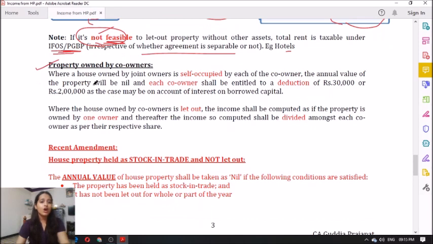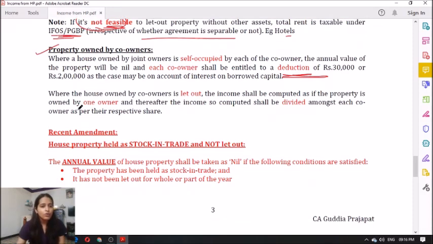Now see, where a house is jointly owned by co-owners, and is a self-occupied property by each of the co-owners, the annual value of property will be nil and each co-owner shall be entitled to a deduction of 30,000 or 2 lakh as the case may be. Right? So for example, there is a property and it is jointly owned by X and Y. In such a case, X and Y both will get the benefit of 30,000 or 2 lakh, whatever the interest limit is. Clear everyone?